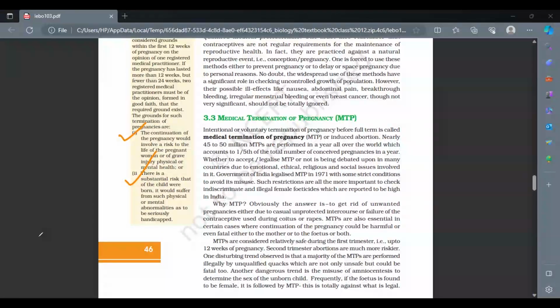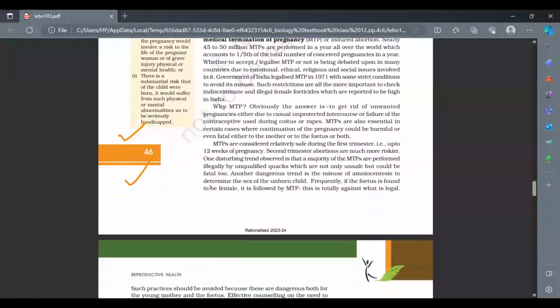Also, as time goes on, there is a strong connection between the mother and the fetus. Then MTPs again become very difficult, obviously, and if it is performed by some unauthorized person, or a person who is not a qualified nurse or a doctor, then again it could lead to a lot of complications and a risk to both, obviously the life of the mother.